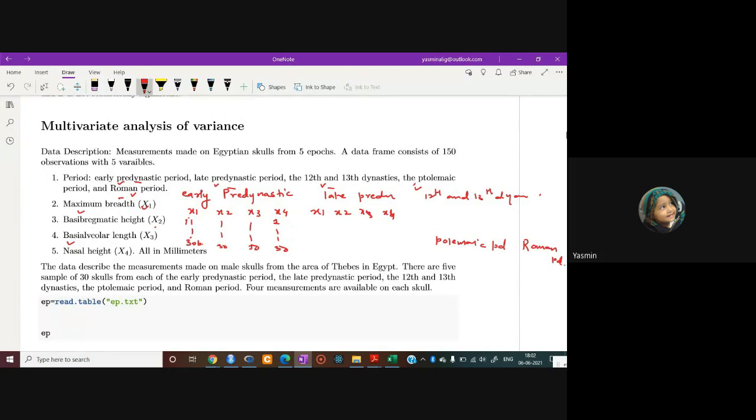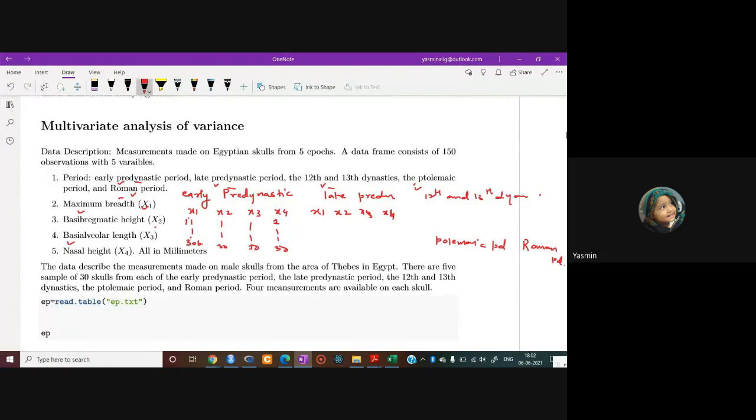I have shown you what those measurements of the male skull are, which we measured and observed in each period. These measurements will give the shape of the skull, and we have to check whether this male skull shape changes from period to period or not, right?